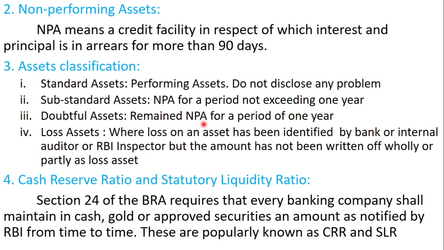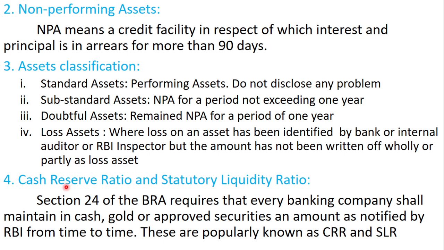Doubtful assets: remained NPA for a period of 1 year. If the asset has been a non-performing asset for 1 year, it is a doubtful asset. Loss assets: where the loss on an asset has been identified by the bank, internal auditor or RBI inspector, but the amount has not been written off wholly or partly. Such assets are called loss assets.